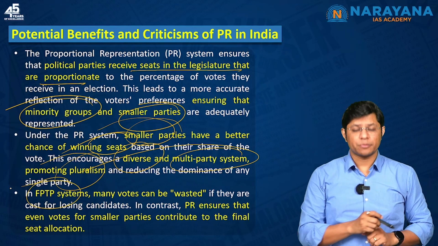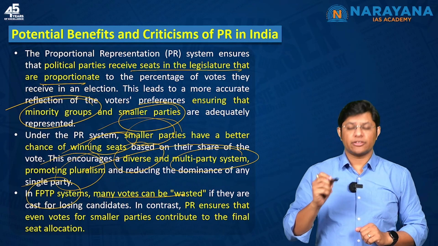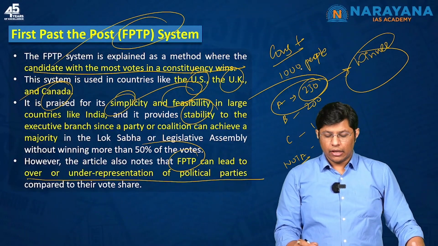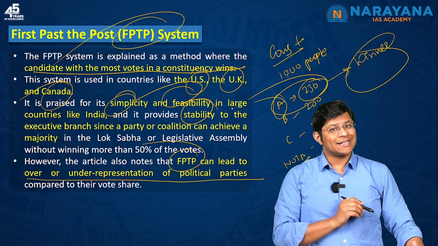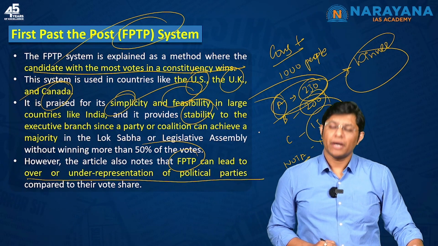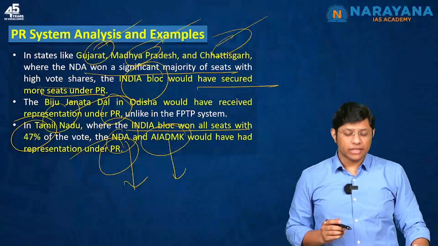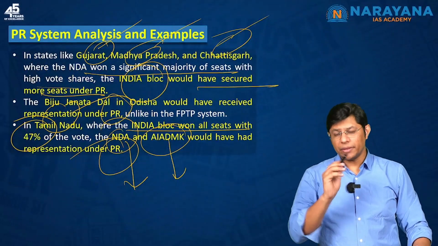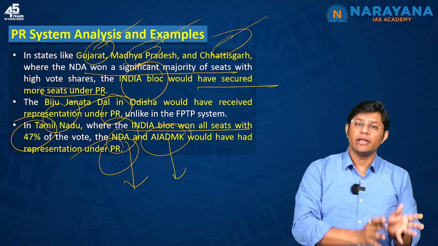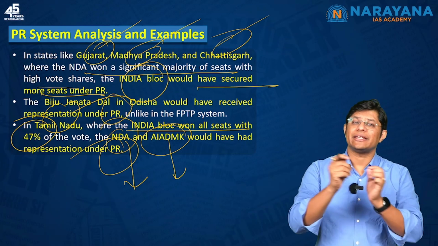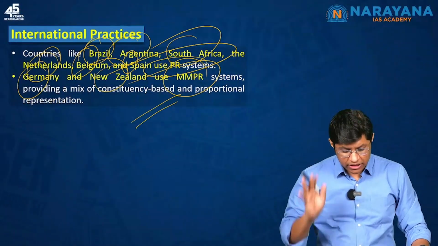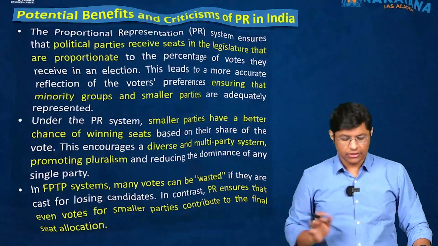Now, in first past the post system, many votes can be wasted. For example, as I told you in this example, right? A person will be declared as winner. So, these votes are actually getting wasted. But in the proportional representation, this won't happen. The other political party, the second political party, based on the vote share, will get that many seats in the legislature, which means in proportional representation, the votes won't be wasted.